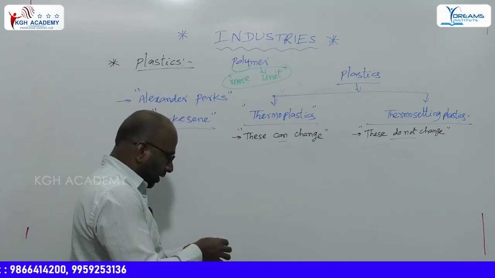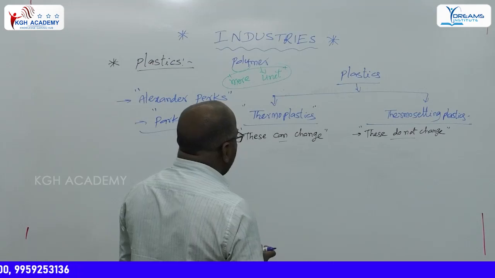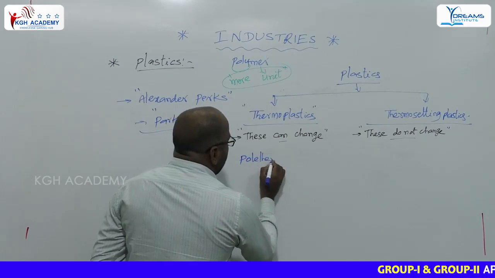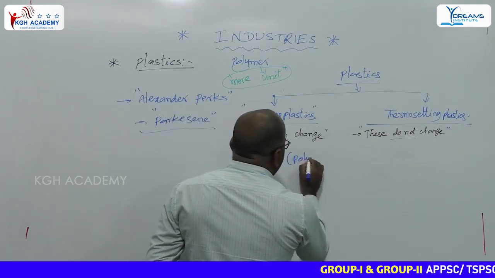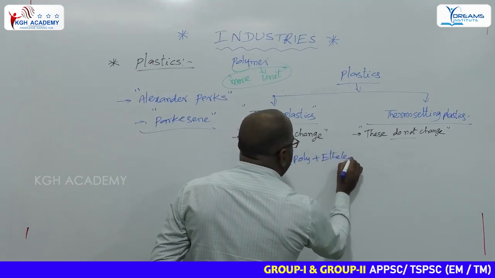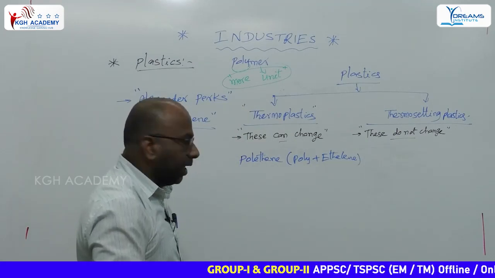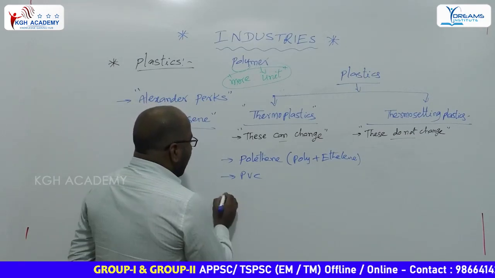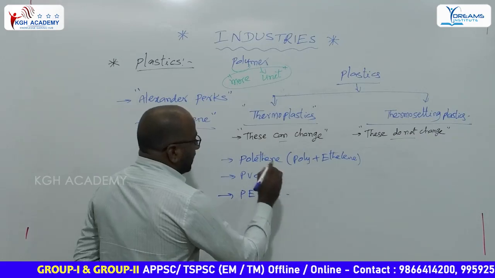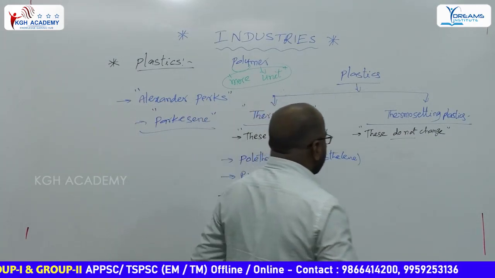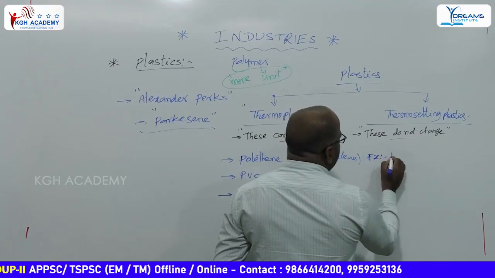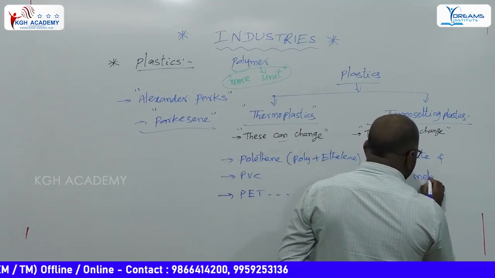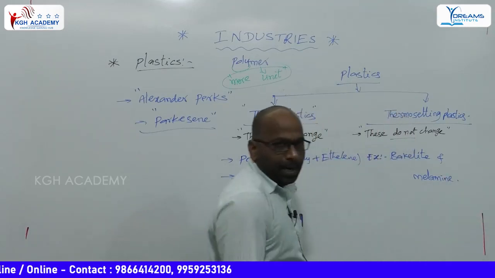Examples of thermoplastics: polythene, which is poly plus ethylene, polyethylene, PVC, PET, etc. Examples of thermosetting plastics: bakelite and melamine.